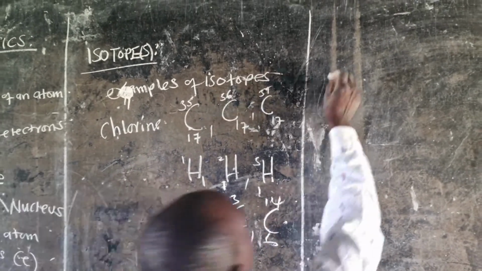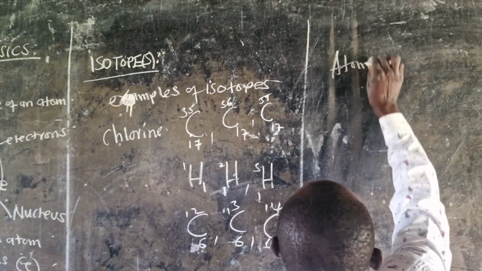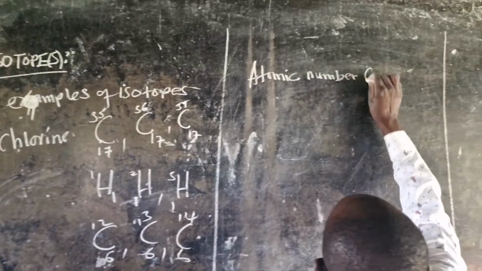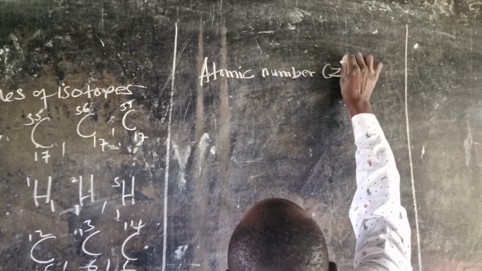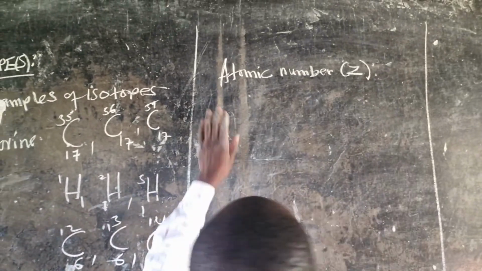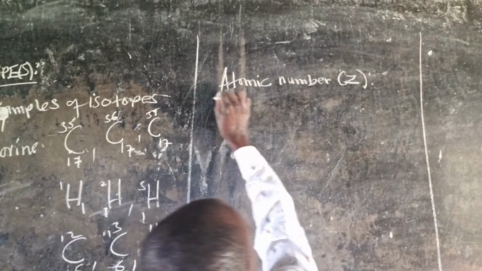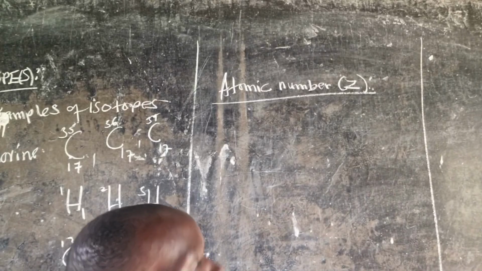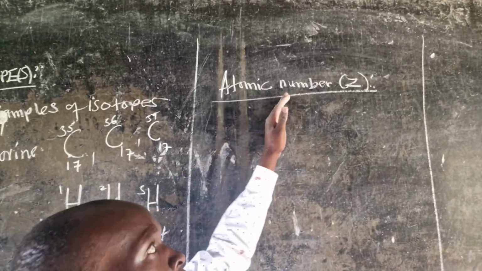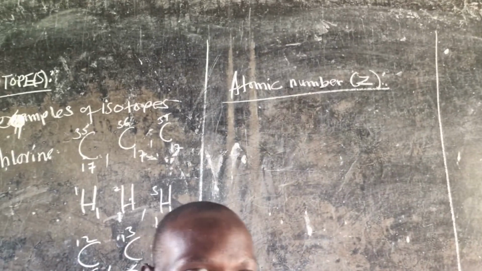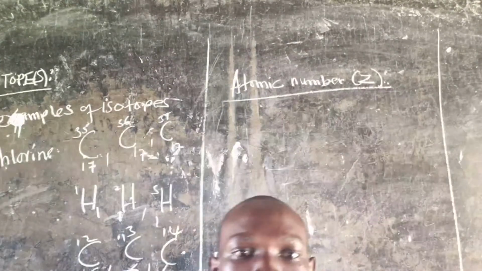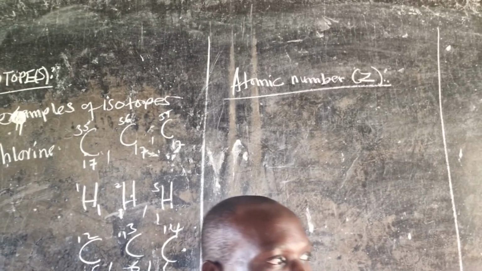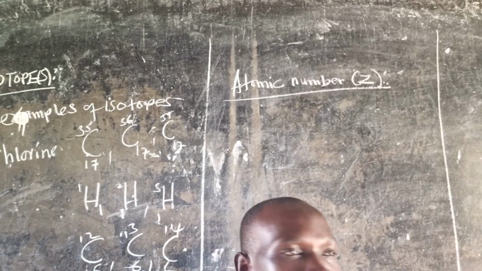We can denote it with Z. This is a physics term as well as a chemistry term. Atomic number simply refers to the number of protons that are present in the nucleus of an atom.